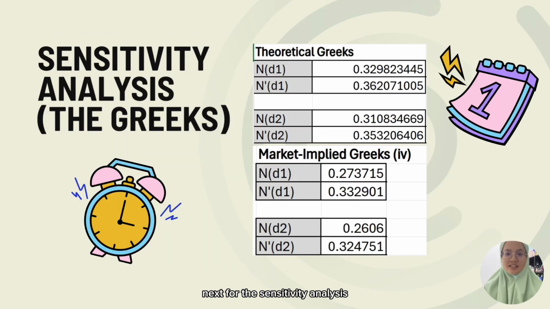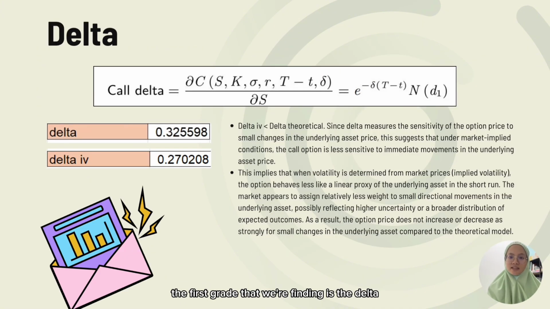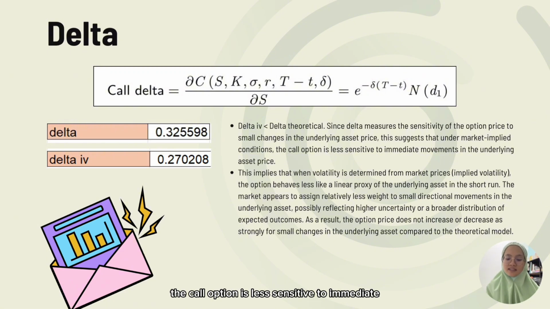Next, for the sensitivity analysis, first we find the N(d1), N'(d1), N(d2) and N'(d2) for the theoretical grids and market implied grids by using the normal distribution function in Excel. The first Greek we are finding is the delta, by using this call delta formula. We can see that the market implied delta is less than the theoretical delta, which suggests that under market implied conditions, the call option is less sensitive to immediate movement in the underlying asset price.